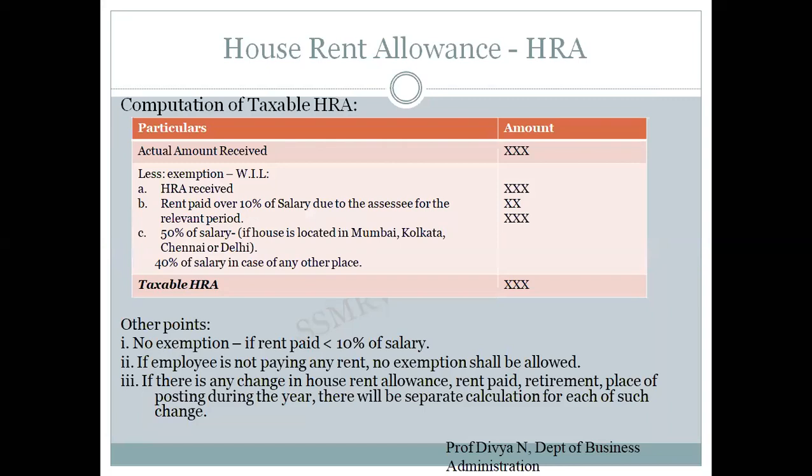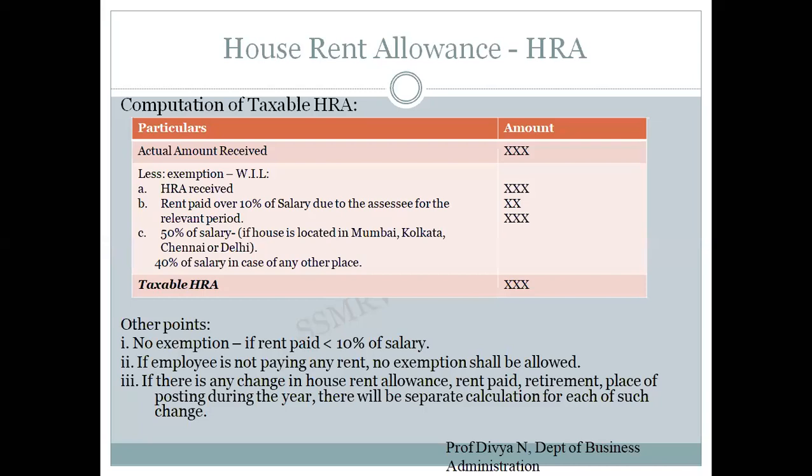No. If you look at the table, we have the information given to compute taxable HRA. HRA is nothing but house rent allowance. Firstly, we start with the actual amount received. What is this actual amount received? The actual house rent allowance given by the company. From that, we subtract whichever of the 3 factors mentioned below is least.